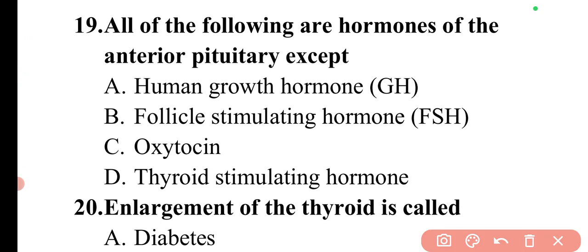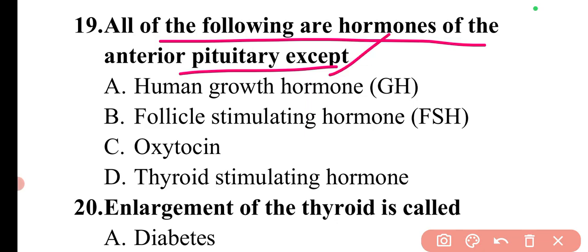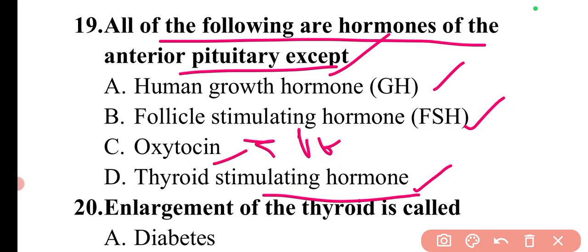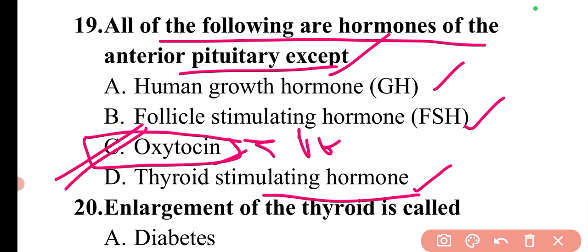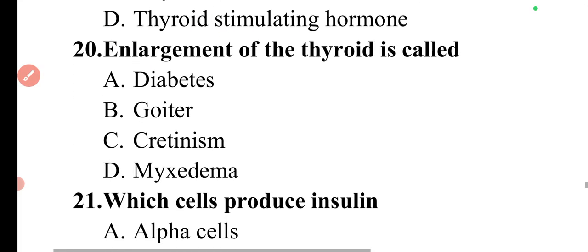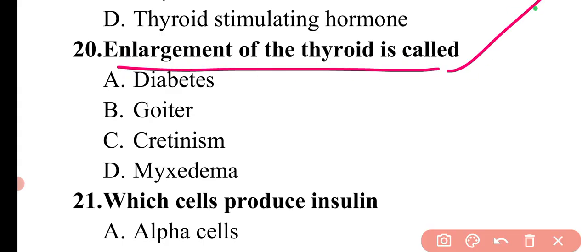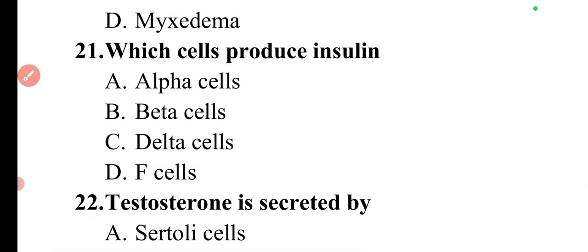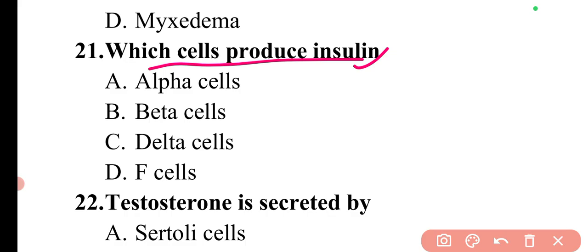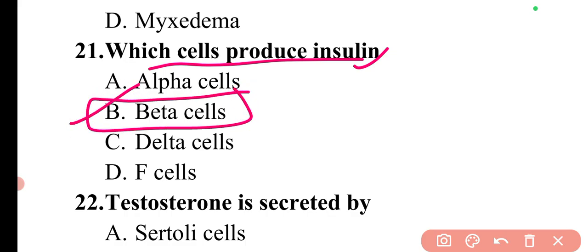Next question is: all of the following are hormones of the anterior pituitary except. Human growth hormone, follicle stimulating hormone, oxytocin is for posterior pituitary, thyroid stimulating hormone, anterior pituitary. So here option C will be the correct answer. Next question is: enlargement of the thyroid is called. The enlargement of thyroid is called goiter. So option B is correct. Next question is: which cells produce insulin? The cells which produce insulin are the beta cells of the pancreas. So here option B is the correct answer.